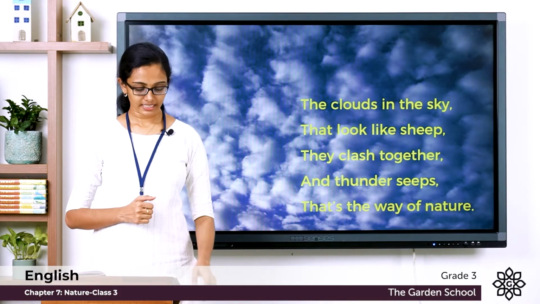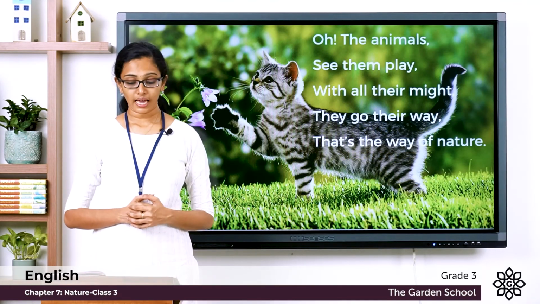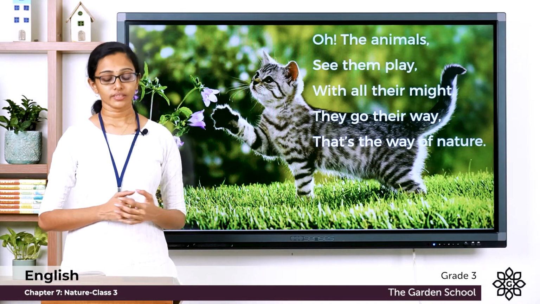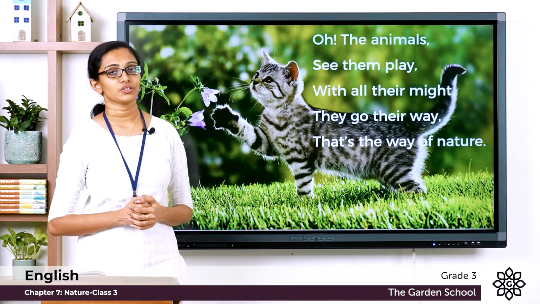Now let's see the next stanza. Oh, the animals, see them play with all their might. They go their way. That's the way of nature.